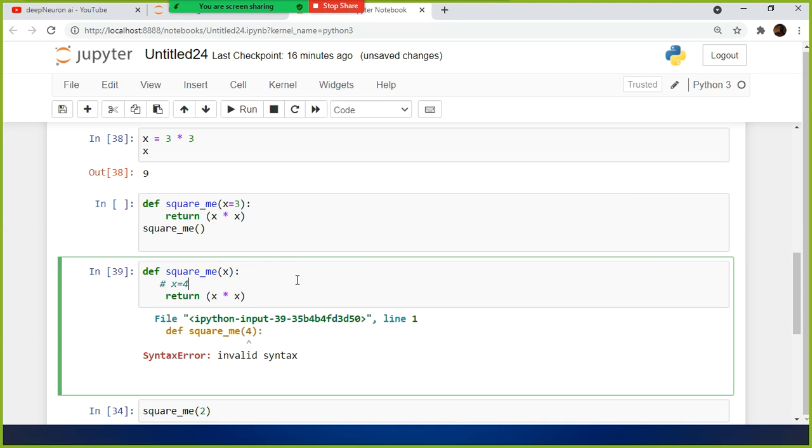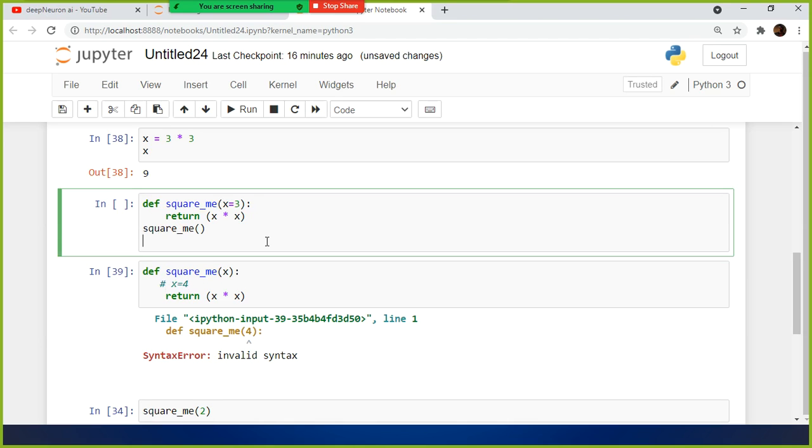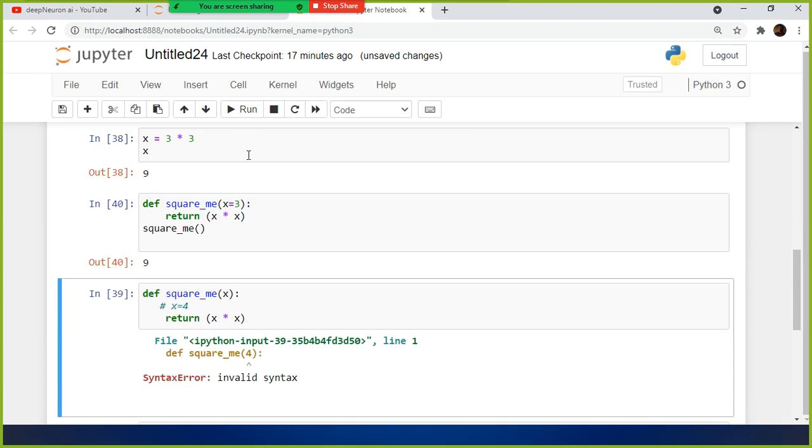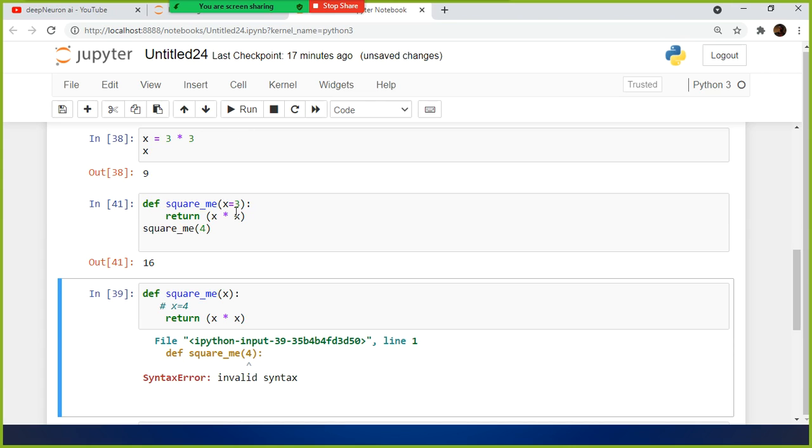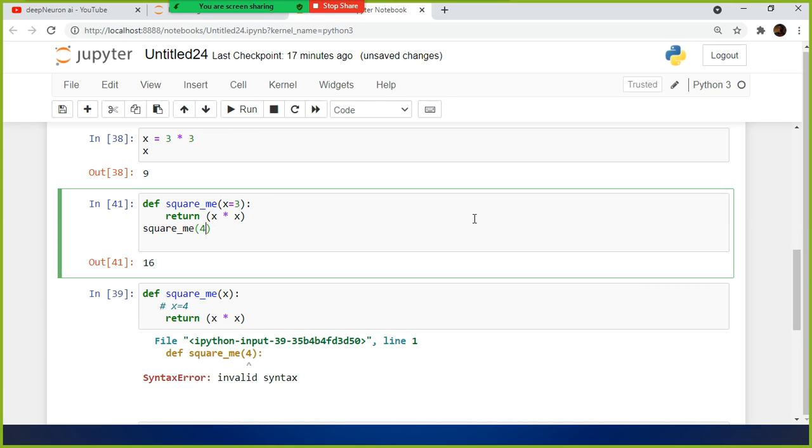Okay, so at this moment, don't compare Excel with this one. Once I explain all the logic, then you apply it with Excel, and you will be able to understand. See, this is one way of doing it, so I can assign the value directly here. And if I simply call square me, for example, if I give 4 here, what will happen? What has happened here? Okay, let's go step by step.